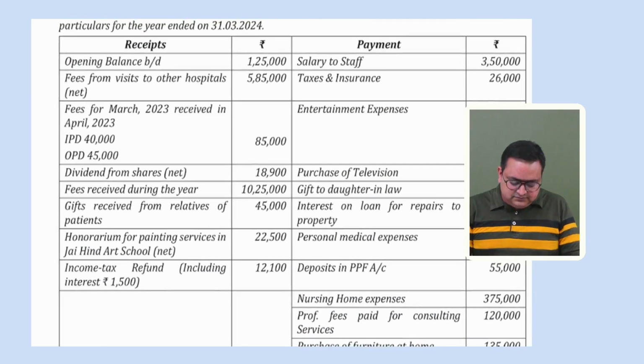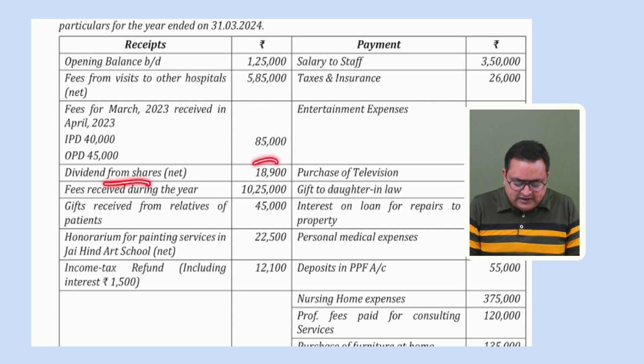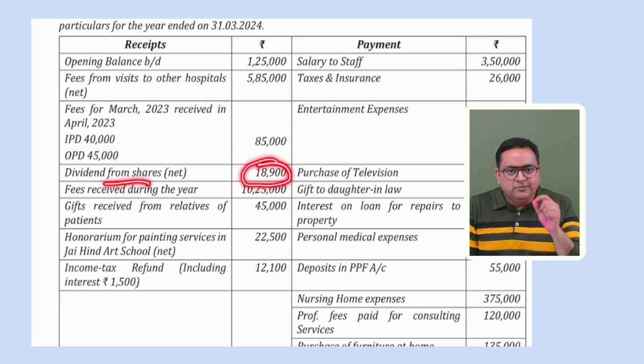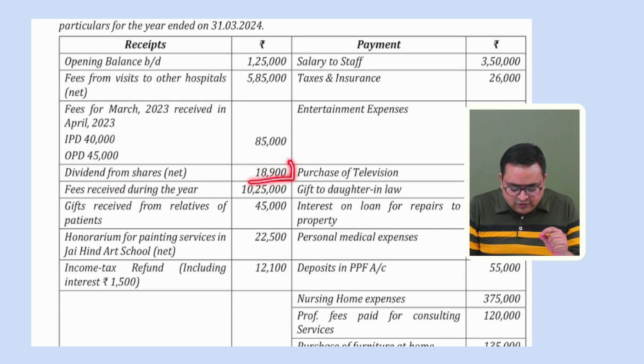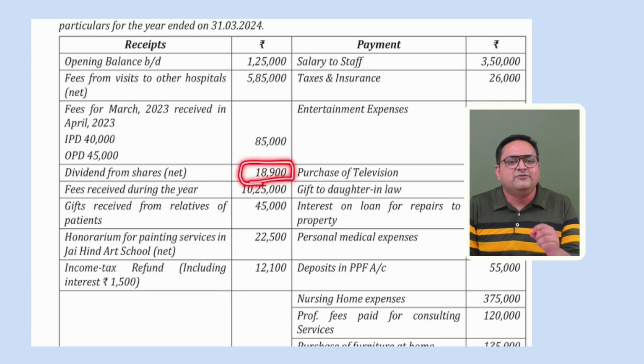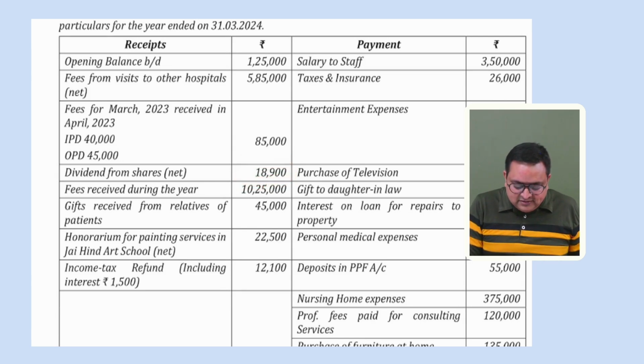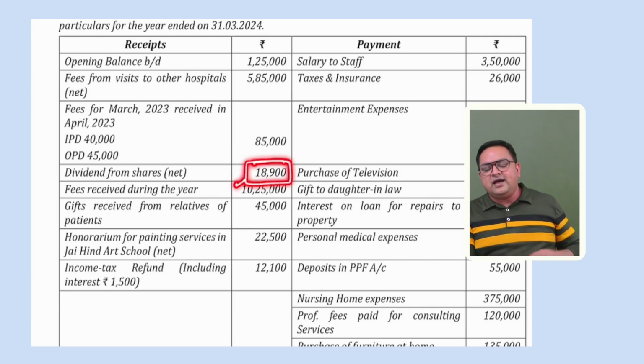Okay. Dividend from shares. So tell me, when you will be computing your PGBP, will you be taking this amount also into consideration? The answer is no, because why not? This is not PGBP, this is IFOS income, right? So please don't consider this while computing your PGBP. Yes, but you have to take it in your IFOS.